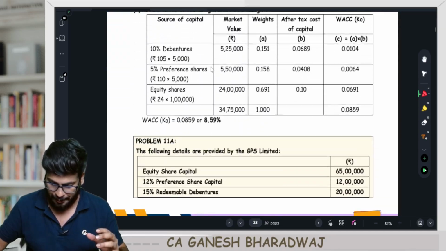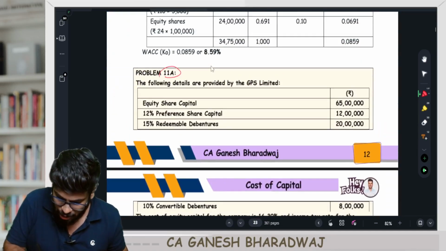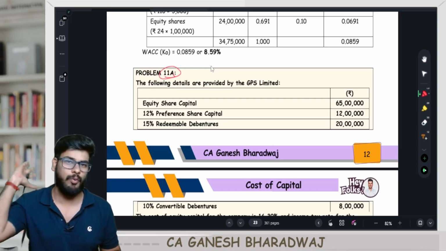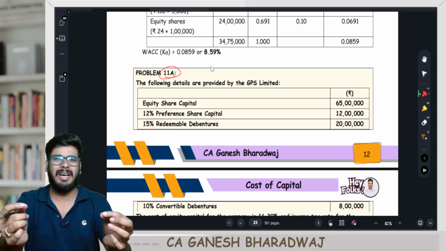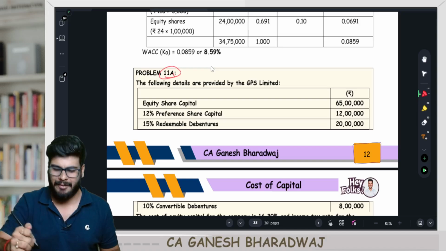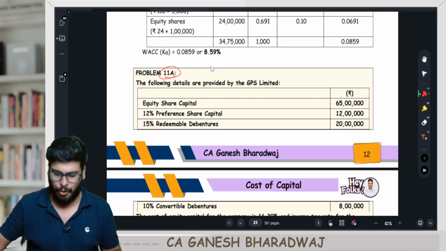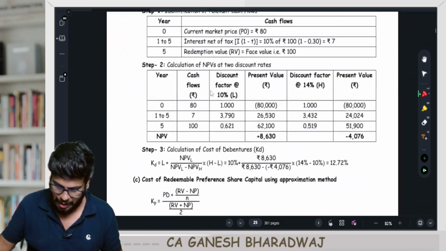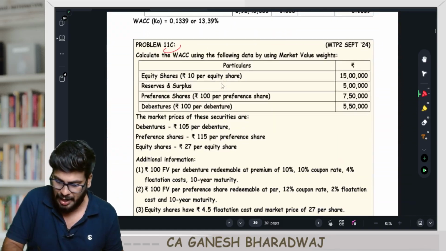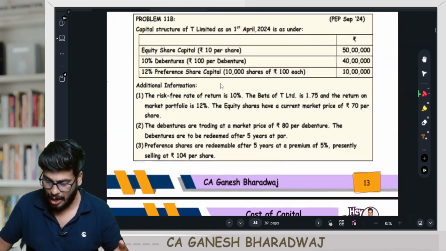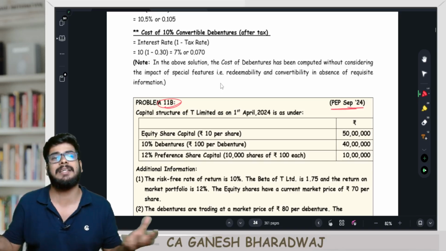Now, after this, I have incorporated a question called 11A. Very similar to question number 11, with minor adjustments here and there. So basically, if you are able to crack question number 11, generally you will be able to crack question number 11A, similarly 11B, similarly 11C, and so on. But mind you, all these are past exam, MTP or RTP questions. Look at this, PEP stands for past exam paper.